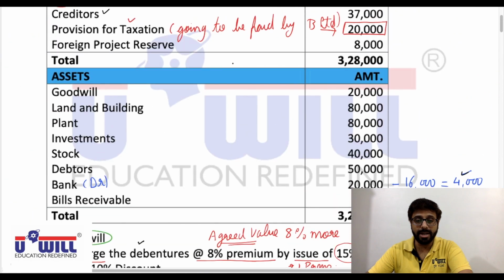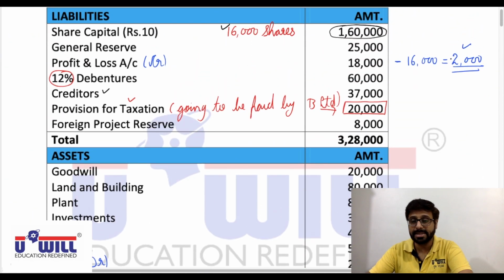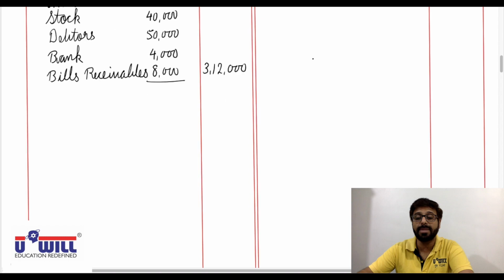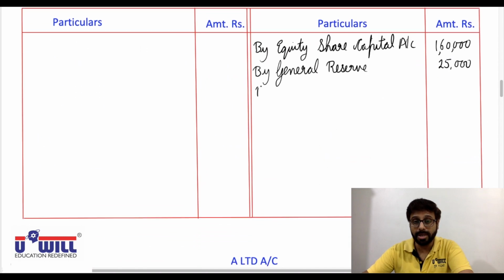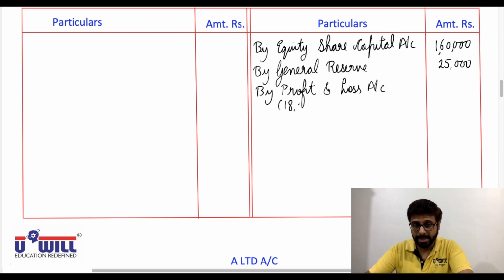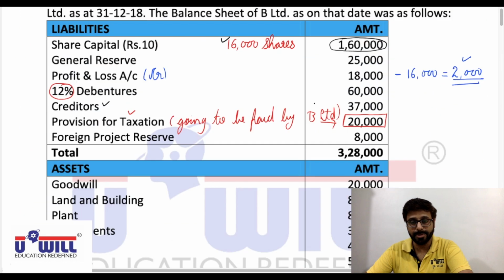Then we have profit and loss account of 18,000 minus 16,000, 2,000. Keep it in mind. We discussed that from the P&L account we have given a dividend of 16,000, so only 2,000 will remain. So to equity shareholders by profit and loss account, but in bracket from 18,000 we subtract 16,000 given as dividend, so only 2,000 will be transferred to equity shareholders account.